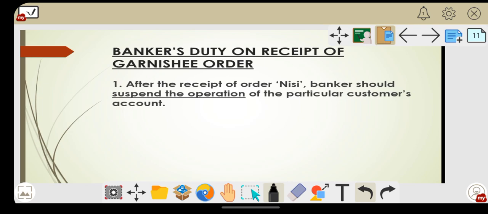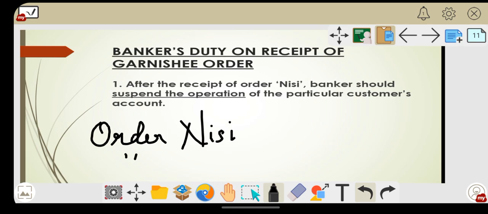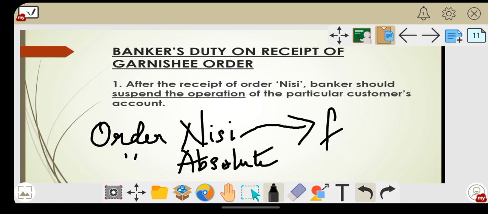As we know, which are the parts of your garnishee order? First, order nisi, and the next one is order absolute. Kindly adjust with my handwriting. So whenever the banker receives order nisi, as we have already studied, he has to freeze the particular customer's account. Once order nisi is received, he should suspend the operation of the customer's account.